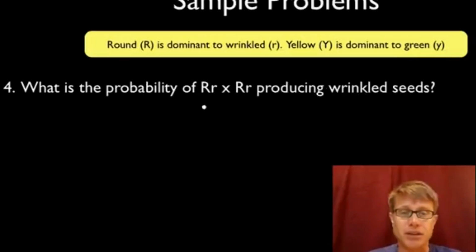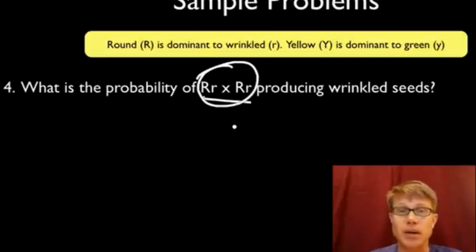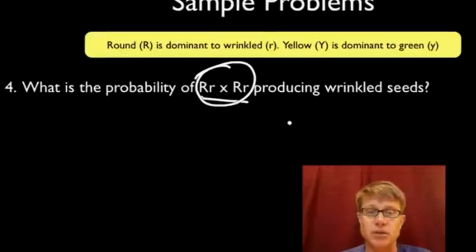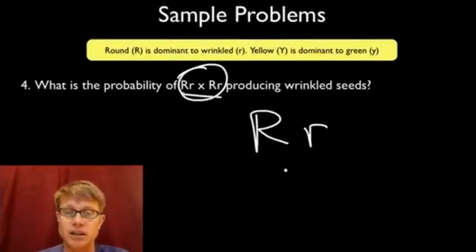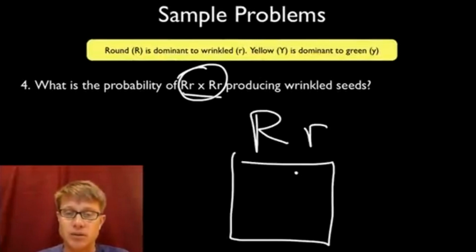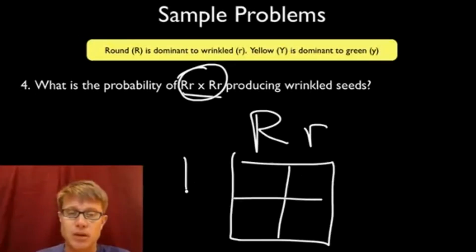What's the probability of this cross? So we have 2 round seeds producing wrinkled seeds. Well, like I said before, if you ever get one of these, it's a simple monohybrid cross. I would always do a Punnett square. And so we'd put big R and little r on one side of my Punnett square, big R, little r on the other side.